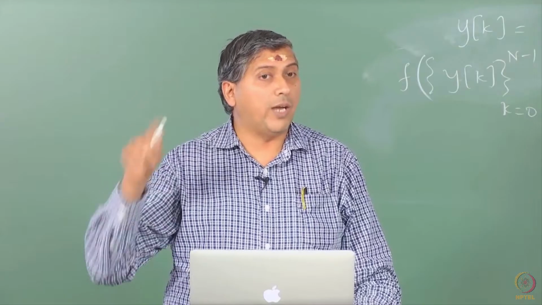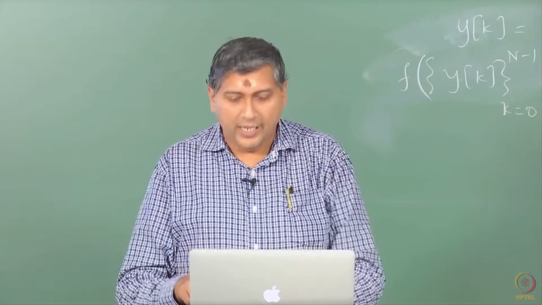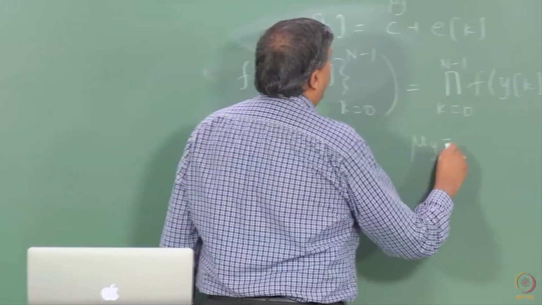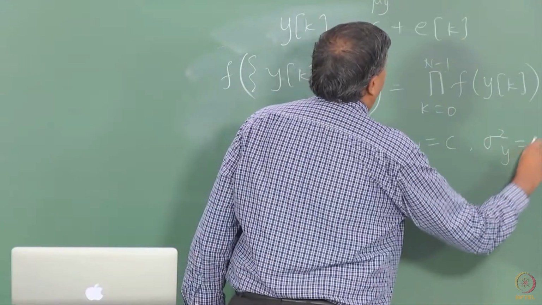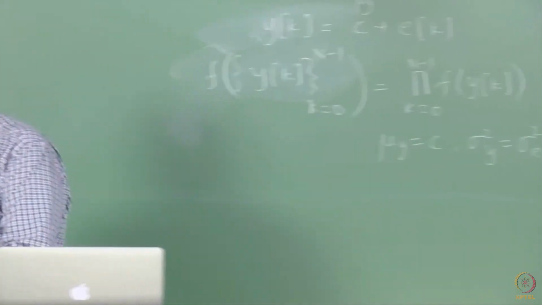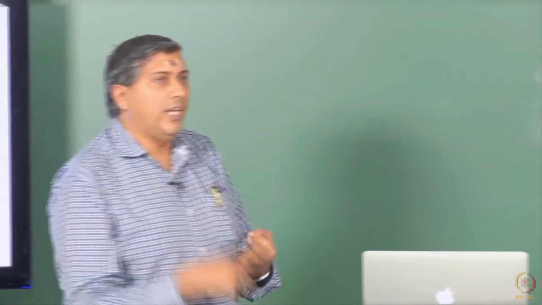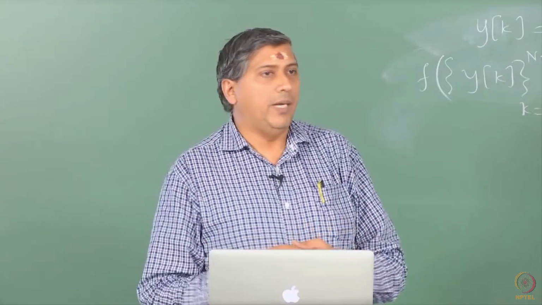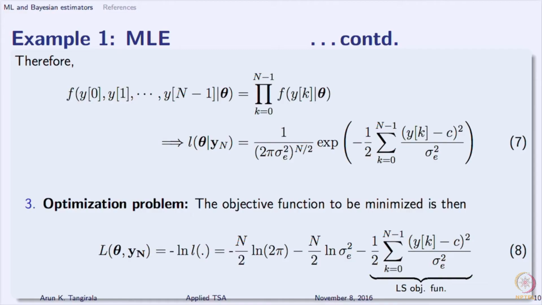So, you have to be careful when you write the PDF of a single observation. Here it is straightforward. So, here we know that mu Y is C and sigma square Y is sigma square E. So, using the fact that Yk is Gaussian, it has a mean C and variance sigma square E, we write the Gaussian PDF here. That is it, and then we put together the PDFs as a product, and that is the expression that you get in equation 7, right. And now this is my likelihood function,